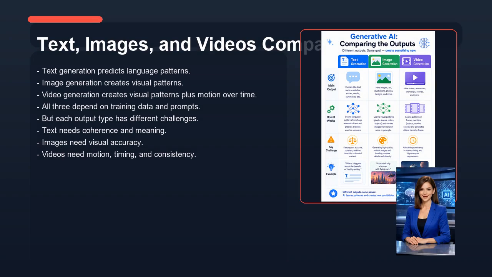Now let's look at text, images, and videos compared. Text generation predicts language patterns. Image generation creates visual patterns. Video generation creates visual patterns plus motion over time. All three depend on training data and prompts. But each output type has different challenges. Text needs coherence and meaning. Images need visual accuracy. Videos need motion, timing, and consistency.